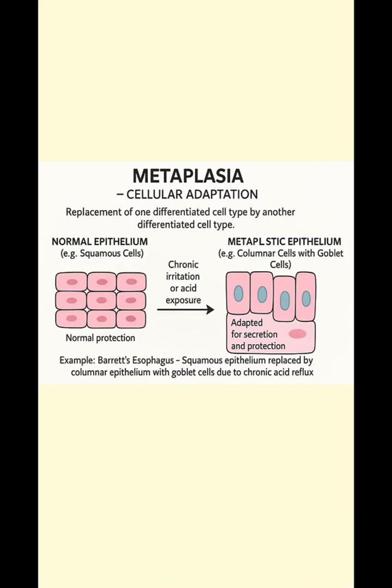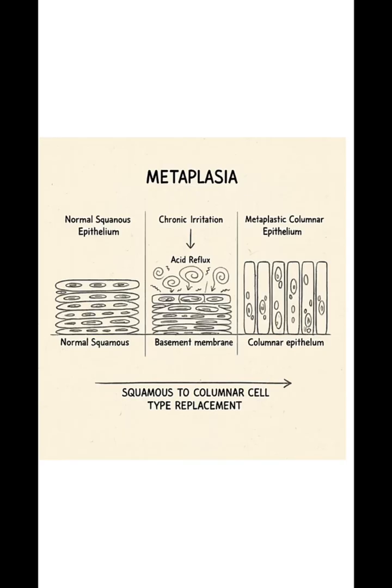number of cells. Metaplasia is replacement of one differentiated cell type by another differentiated cell type. The best example for metaplasia is Barrett's esophagus, in which normal squamous epithelium of the esophagus is replaced by columnar epithelium because of chronic irritation caused due to acid reflux. So it's a protective mechanism to stress.